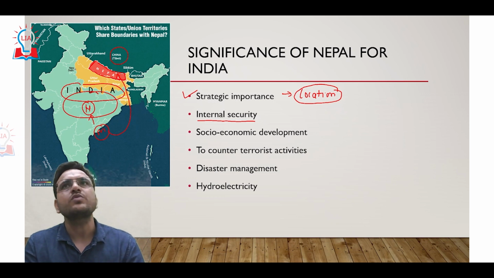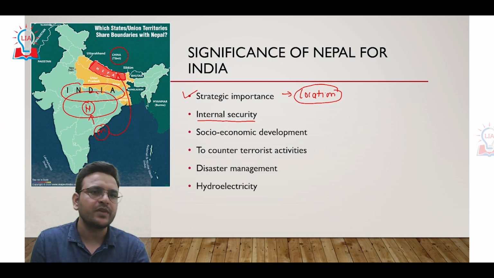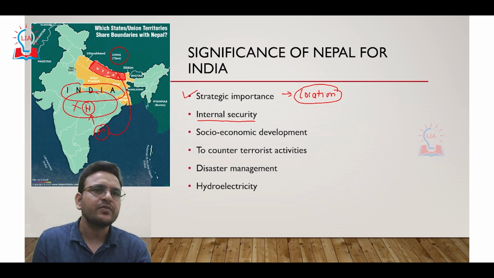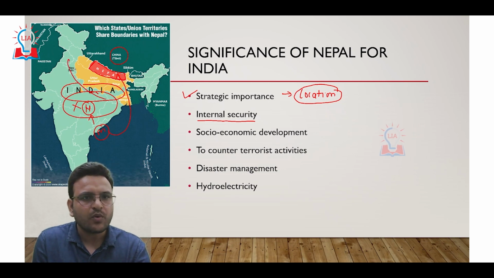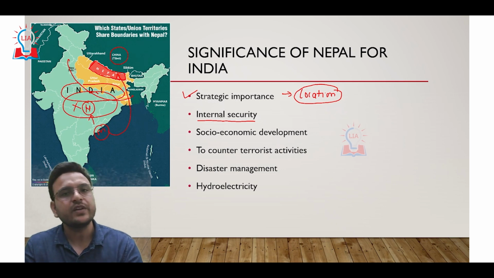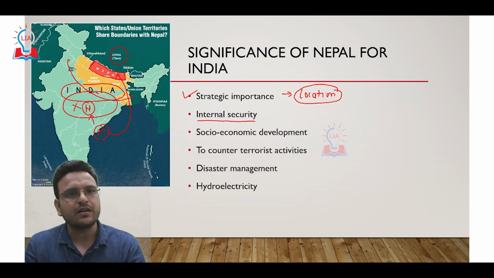If we want to counter or address the problem of Naxalism, we have to deal with the Nepali government, and ensure that Nepal will not provide any ideological support to Naxalists who are fighting in India. So for internal security purposes, we have to build a relationship with Nepal.